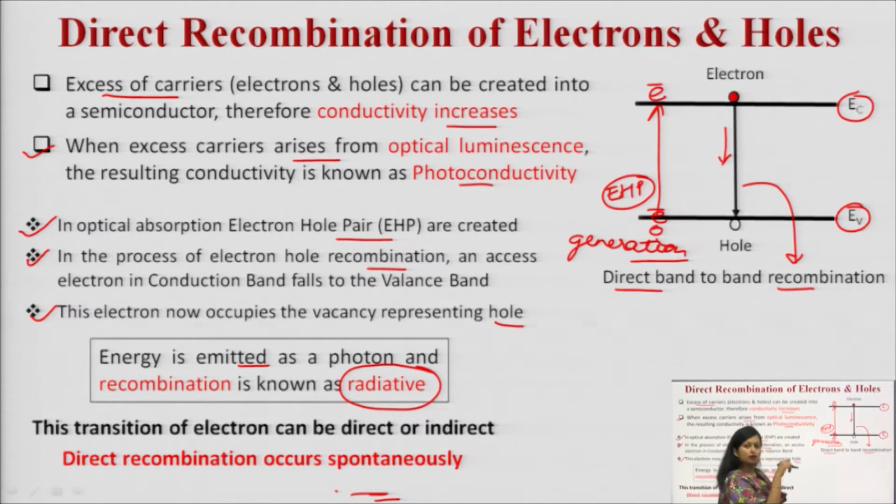When the electron falls from the conduction band to the valence band, it releases a certain amount of energy, and in this case the recombination is known as radiative. The transition of electrons between the valence band and the conduction band can be direct or indirect, but here the direct transition is being shown, and direct recombination occurs spontaneously.